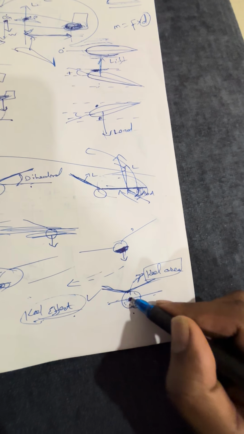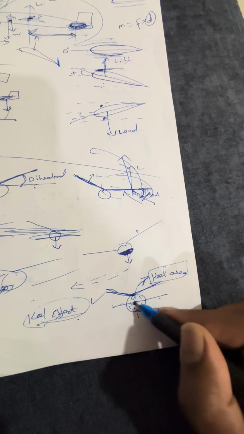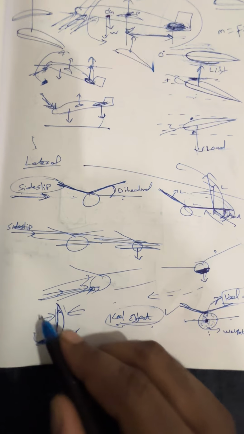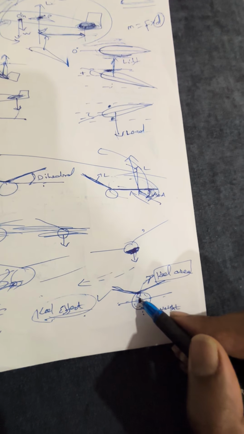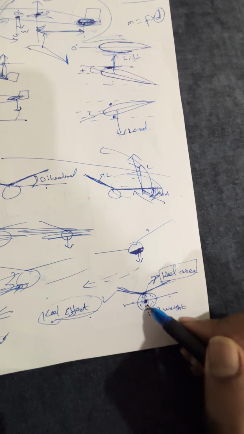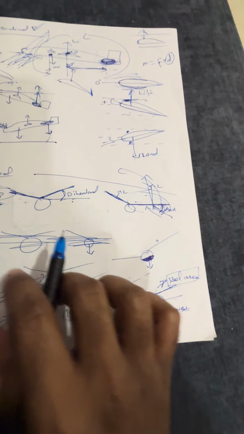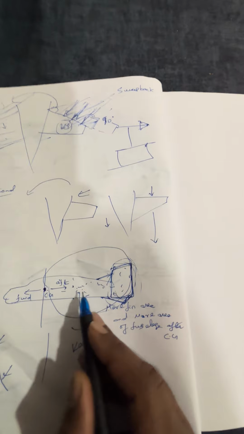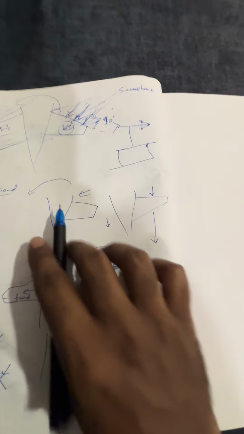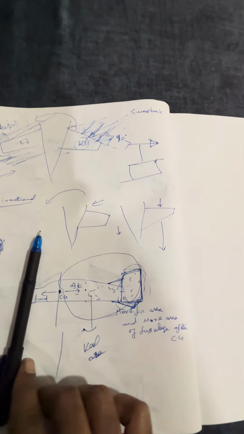In lateral stability, what we discussed, when you have more weight below CG and more keel area means similar to a sailboat, the empty weight or the less weight portion, that is called keel area. When keel area is above CG and weight is distributed below CG, the aircraft acts like a pendulum. That is lateral stability. In vertical stability, if the keel area is after the CG and you have more fin area, you get more stability.